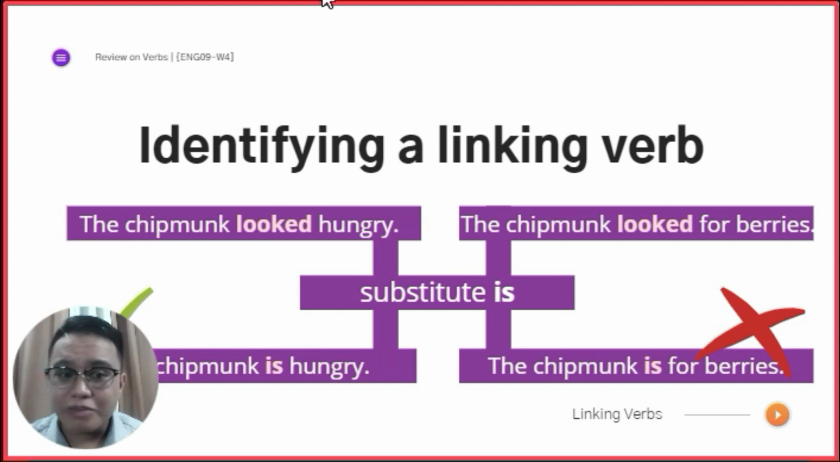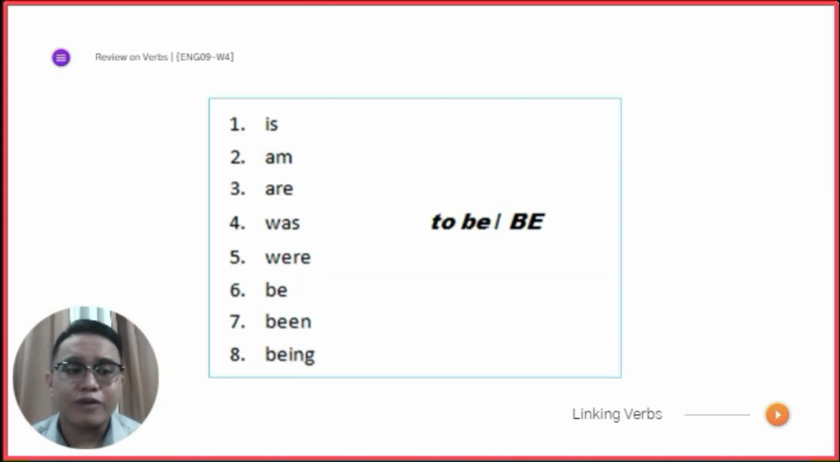It doesn't make sense. So, the look there is not being used as a linking verb, but instead it is used as an action verb. And these are the to be verbs or the be verbs na akong giingon sa inyo ha. So I hope you will memorize this one. My students in grade 7 last year knew about this. They know about this. So the be verbs are am, is, are, was, were, be, being, been.